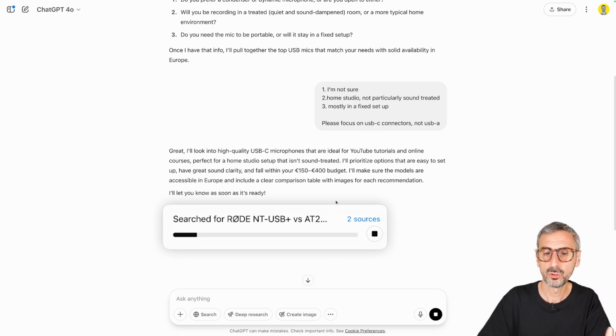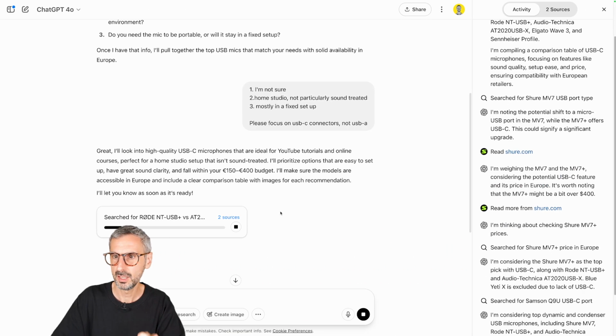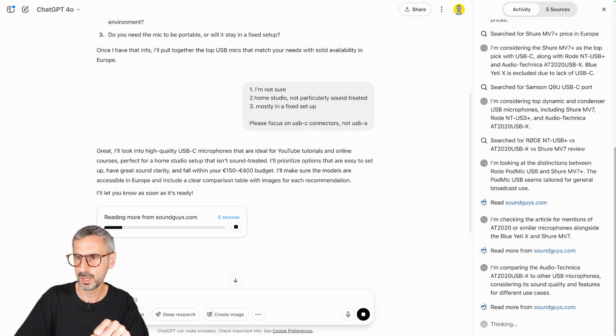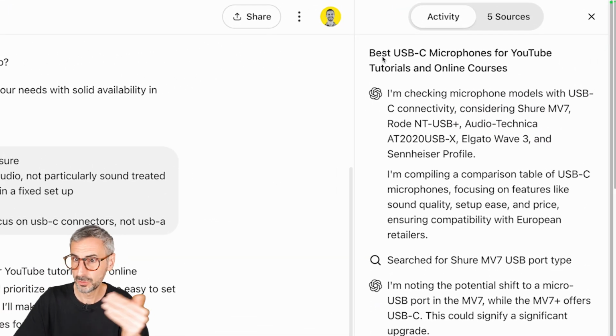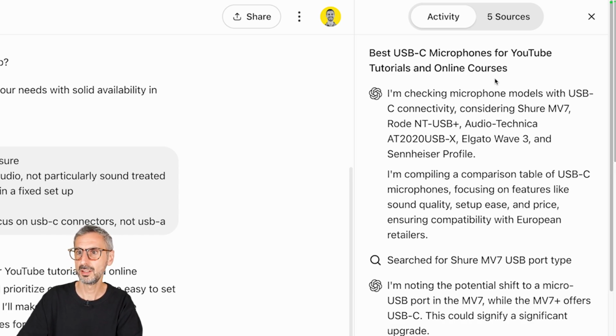So if you want to actually see what's going on, what kind of reasoning ChatGPT is using here, you can click on that box right here where you see the progress bar. Okay, so this will open this window right here on the right. And here you can follow the chain of thought reasoning. You can see, okay, it started like this: best USB-C microphone for YouTube tutorials and online courses.